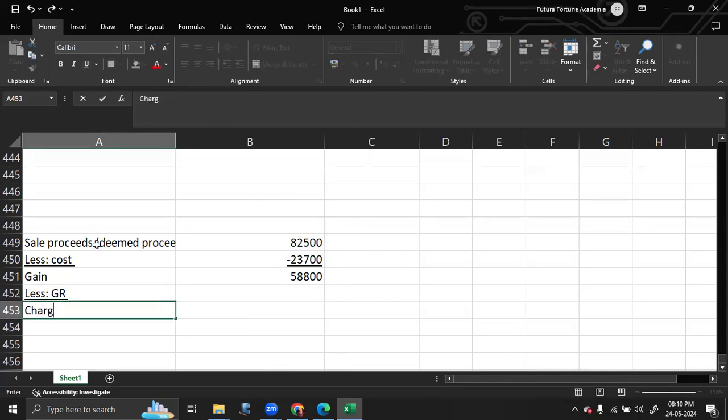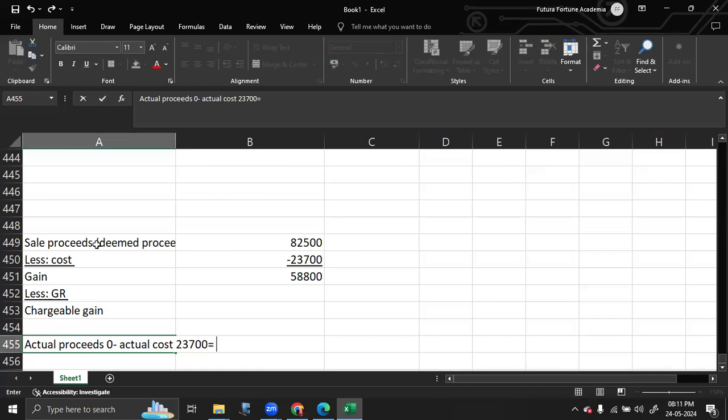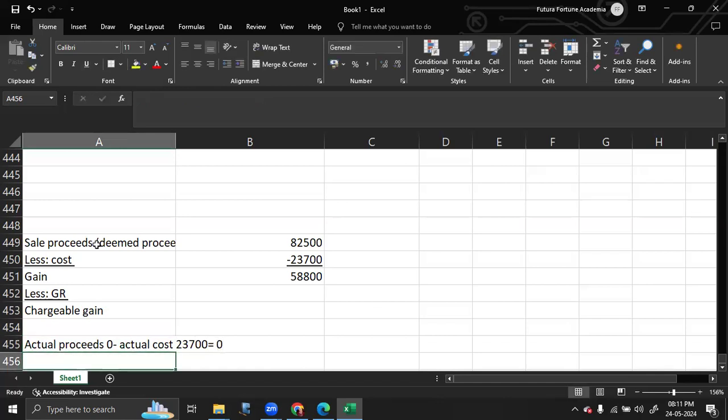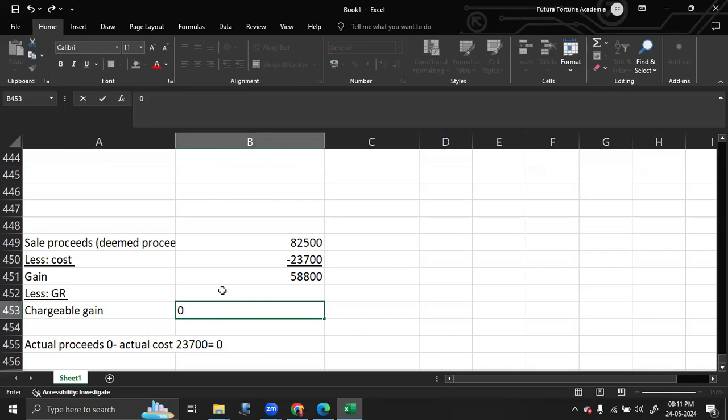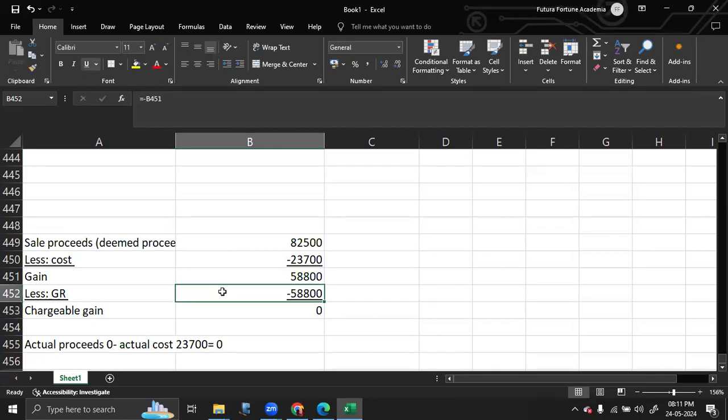Now again, keep in mind, coming to the chargeable gain, you have to find that out, which is your actual proceeds, which you don't have any proceeds in this question. It was a gift, 0 minus actual cost. So the actual cost was 23,700. That brings us to, if it's a negative here, you have to put a 0. So your chargeable gain is 0. That means your gift relief, this entire amount can be claimed as your gift relief. $58,800.